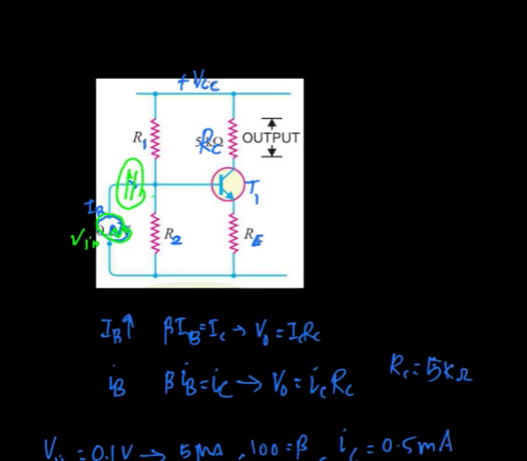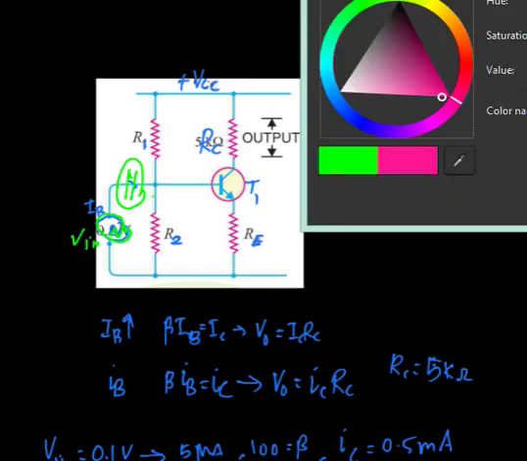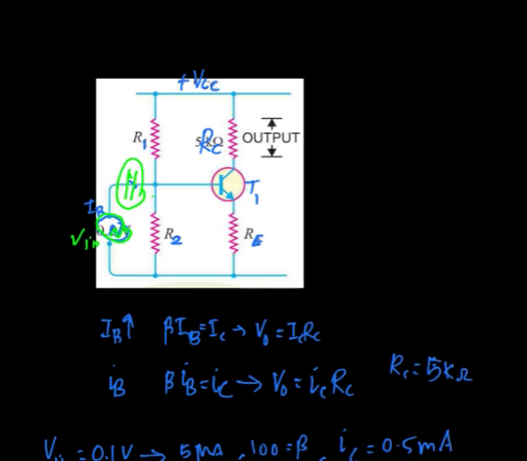Now similarly, usually in practical purposes, we have discussed that the output is taken across the collector and the emitter, not across the collector resistance RC.